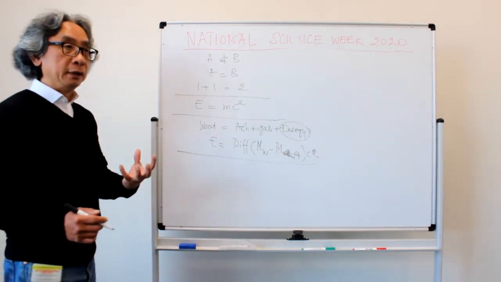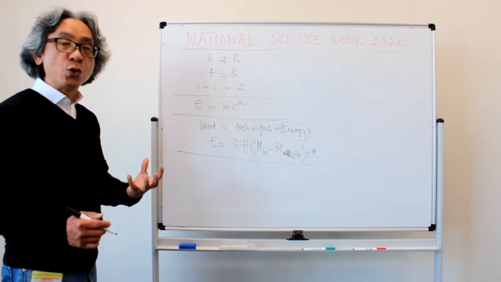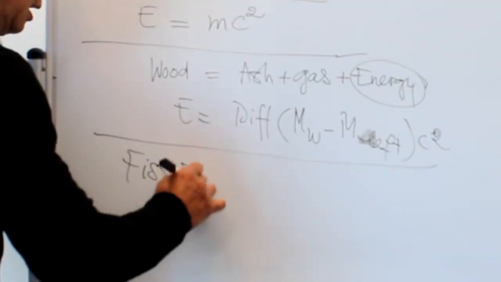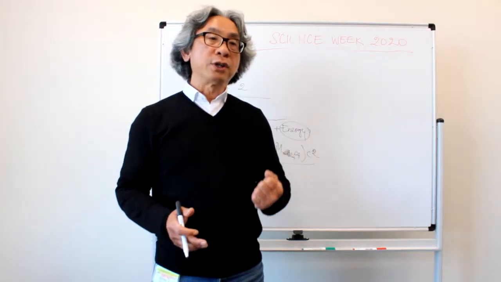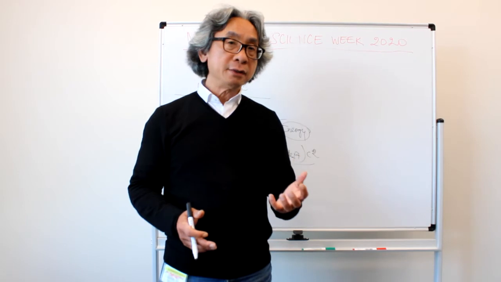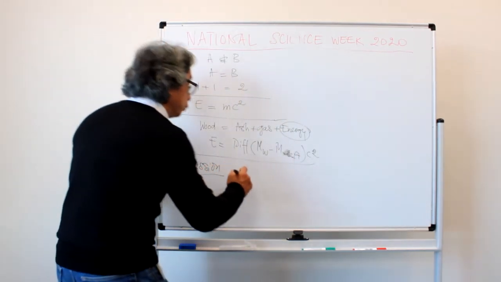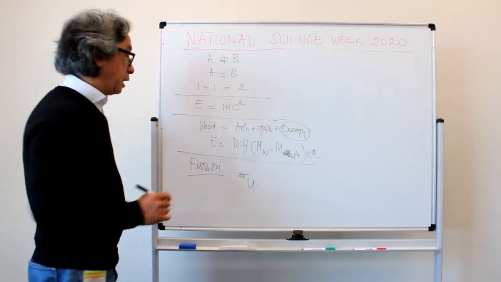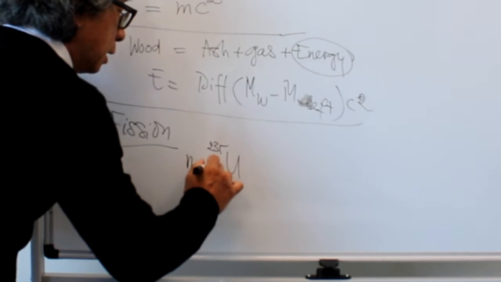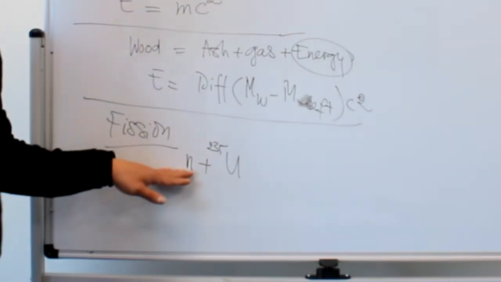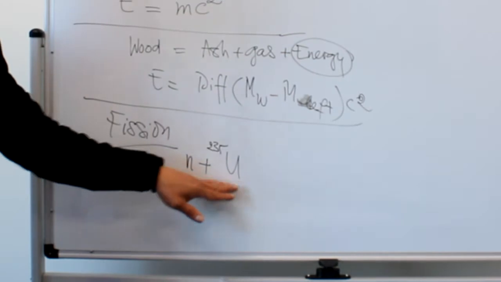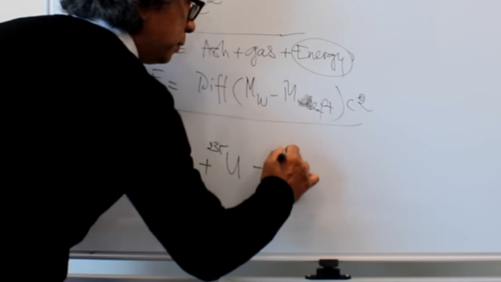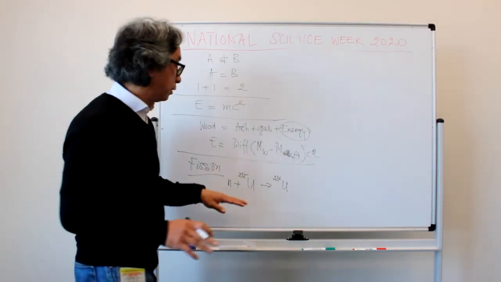Then if we talk about the nuclear chain reaction, I will talk about fission. There are many radioactive nuclear materials, but I will just take the example of uranium-235. If we shoot a neutron into this one, that nucleus goes to another isotope, but don't worry about the technical terms.